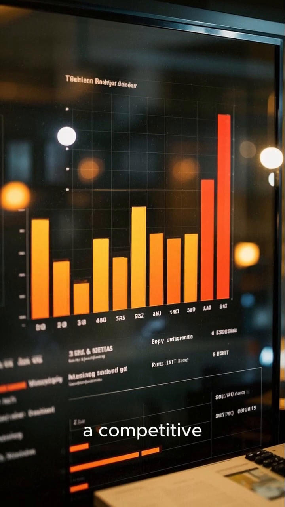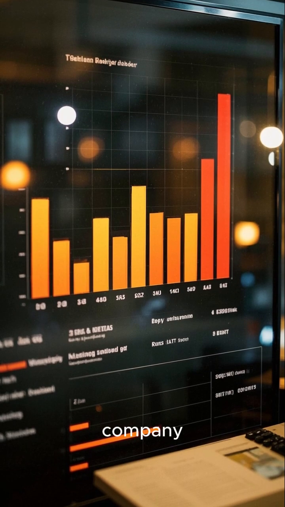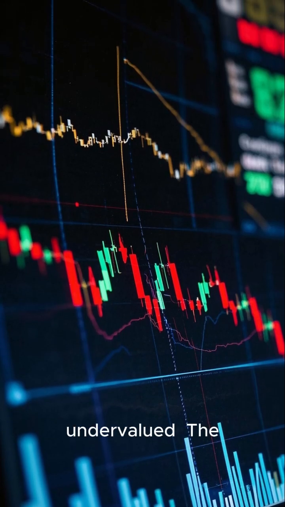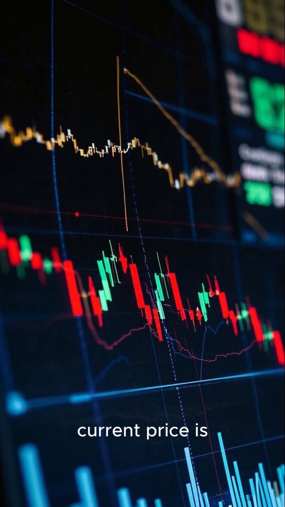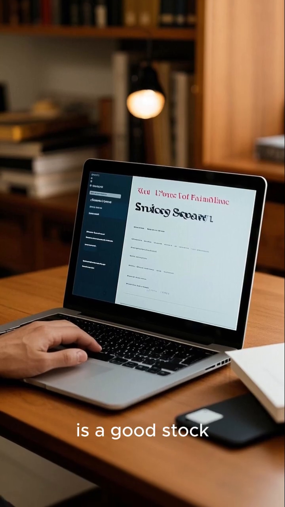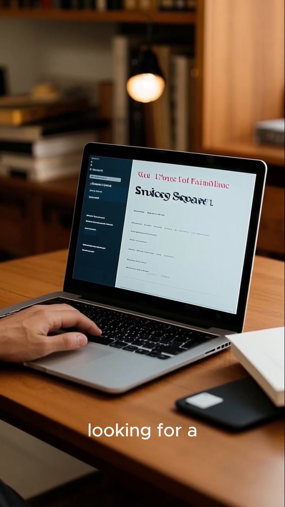Next, we will do a competitive analysis of the company. Finally, let's look at the valuation of the company. The stock is currently undervalued. The current price is less than the intrinsic value. To conclude, this is a good stock for long-term investors who are looking for a defensive stock.